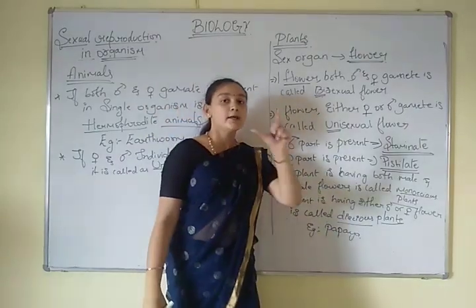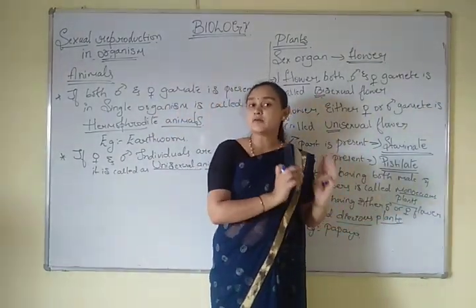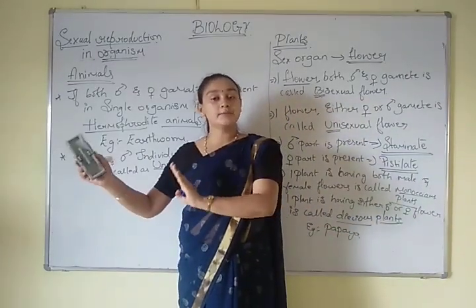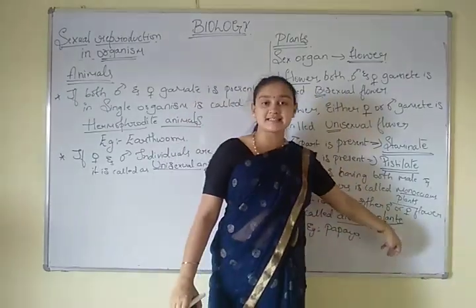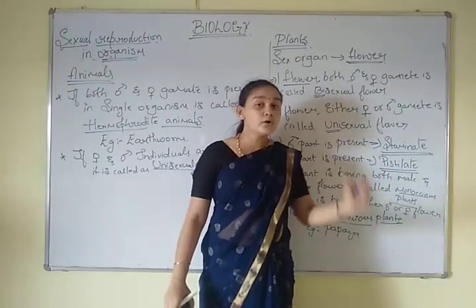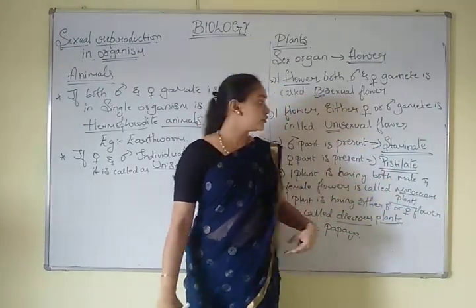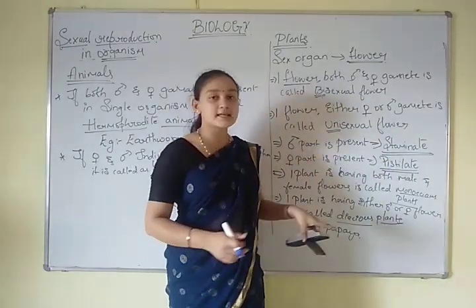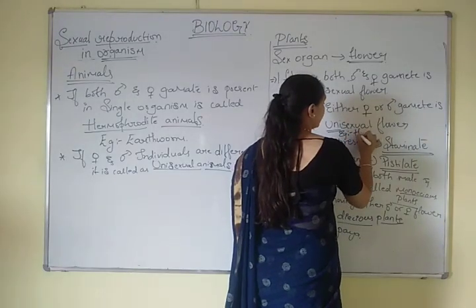In one plant there will be only a male flower, and in another different plant there will be only the female flower. So that plant is called a dioecious plant. And one plant which is having both male flower and female flower is called a monoecious plant.